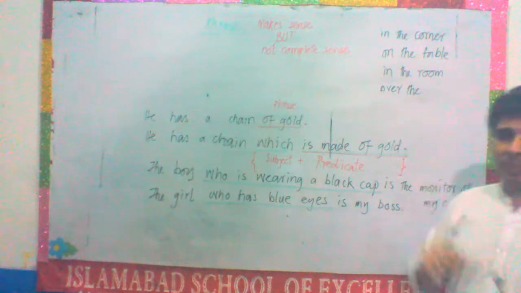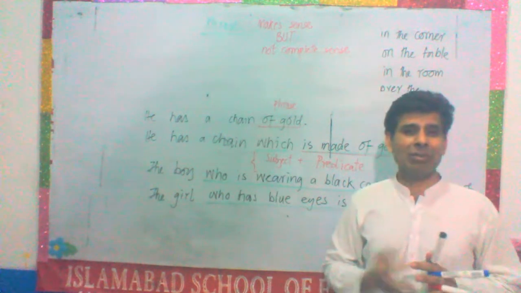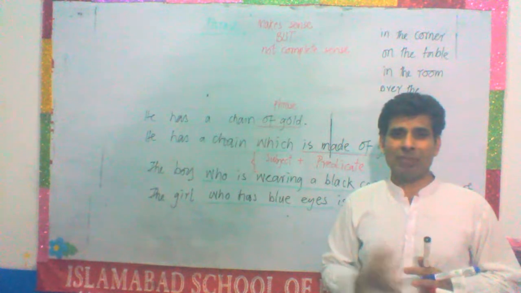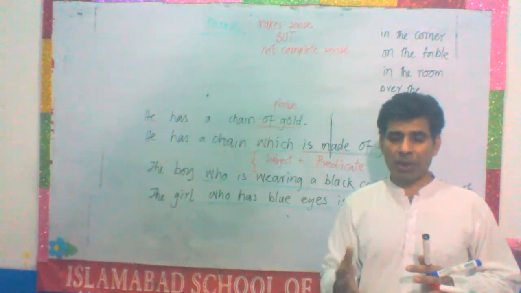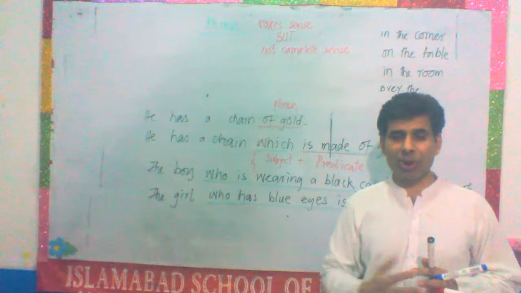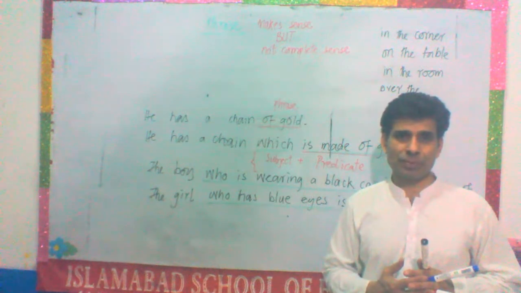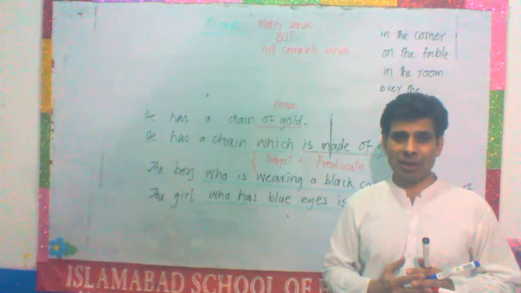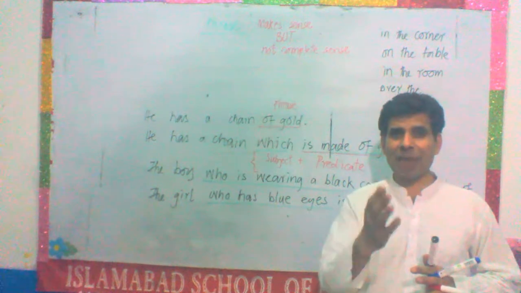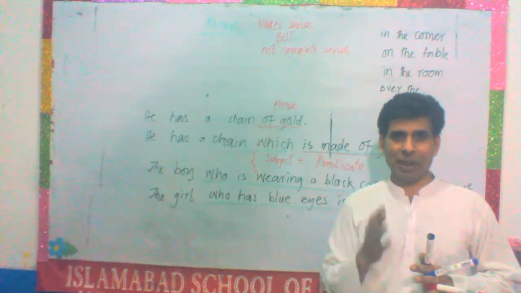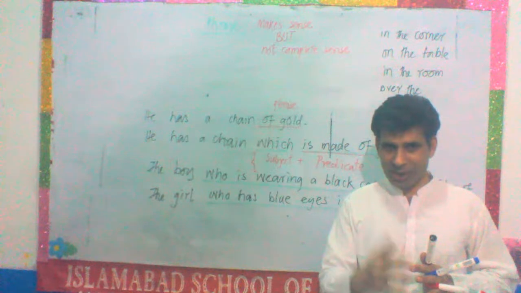On the table. On the table makes sense, but not a complete sense. It makes a complete sense when you say there is a book on the table. There is a bag on the table. There is a cell phone on the table. There's a laptop on the table. It makes complete sense when it is used in another sentence.